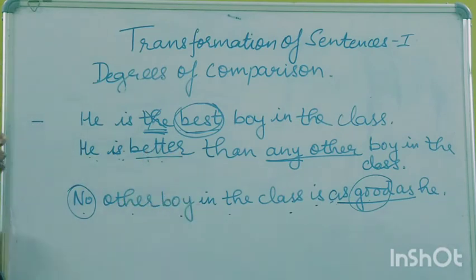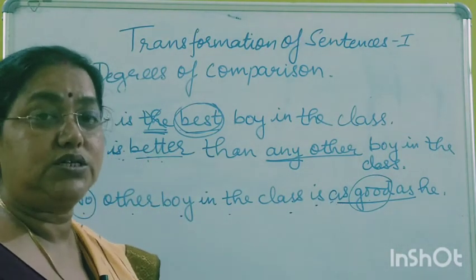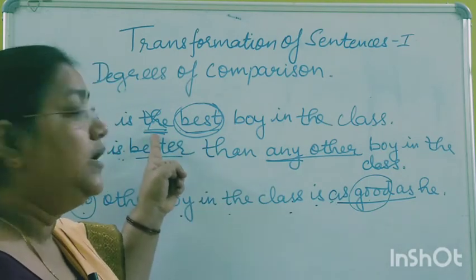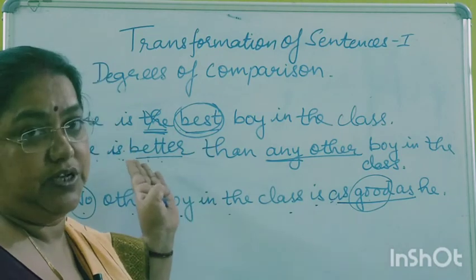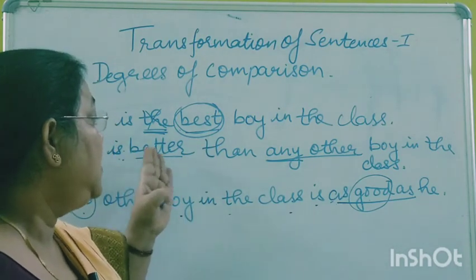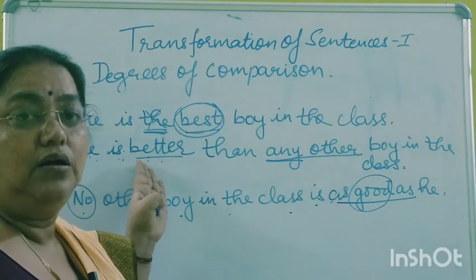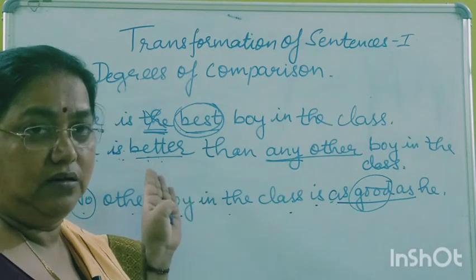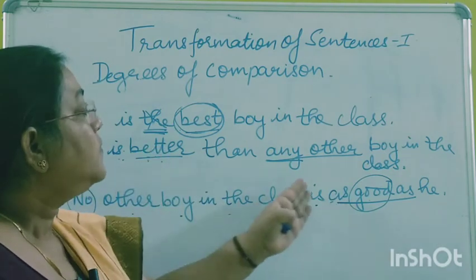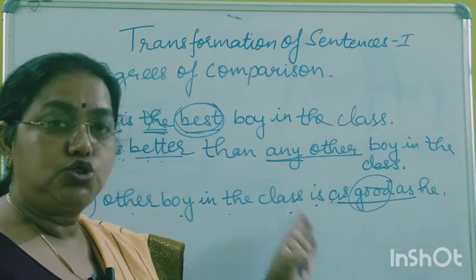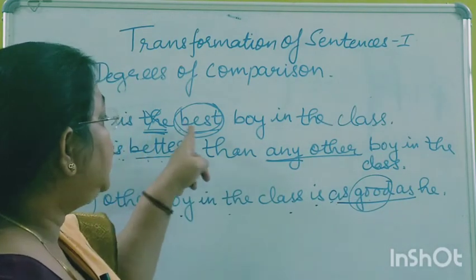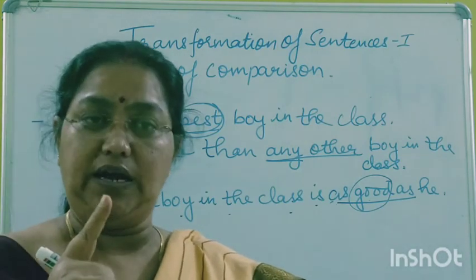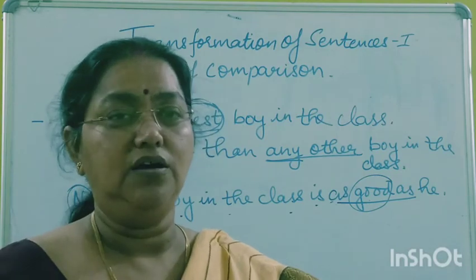So when you are transforming, you have to take care of the format of the sentence also. In superlative, the is used before the superlative degree, and in comparative degree, than is used after better or the comparative degree. That is, after comparative degree, than is used. As good as or so good as. Now here in this sentence, as I told you, the boy is only one. He is alone at the top seat.